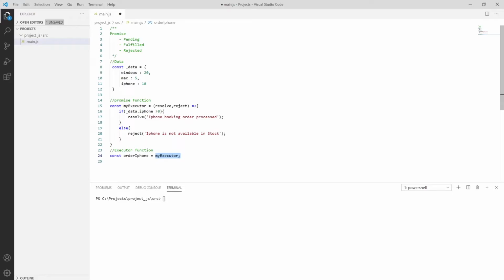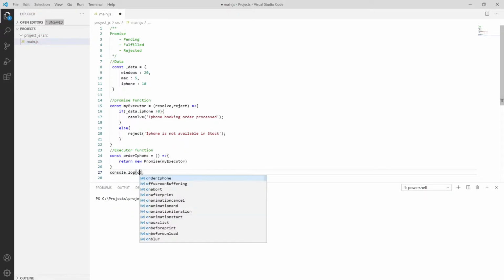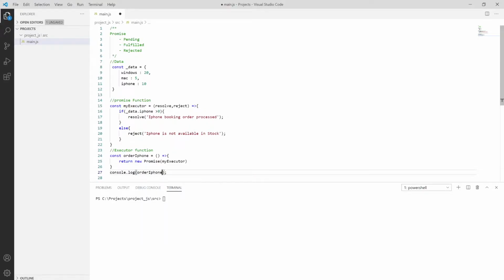So let me describe it as a function, using the arrow operator from ES6, and then I'm returning that with a new Promise, passing the executor, and then printing the value over here using console.log as order iPhone.